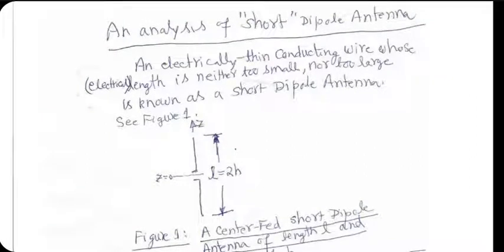We would assume a symmetric case where upper arm and lower arm are of the same length, and the center of the antenna is at z equal to 0. That means z equal to small h is the upper end of the antenna, and z equal to minus h is the lower end. And for analysis purposes, we would ignore the effect of the feed. We would assume that feed dimension has no effect on the analytical results.